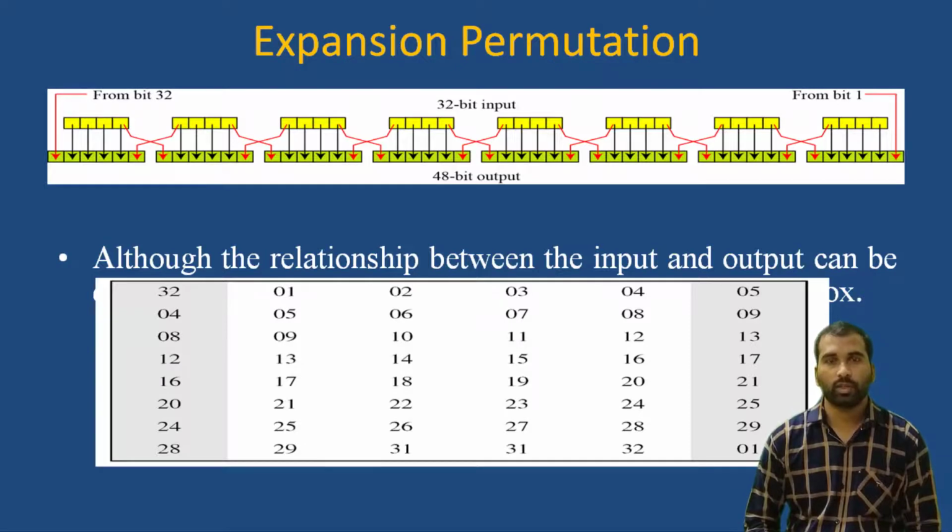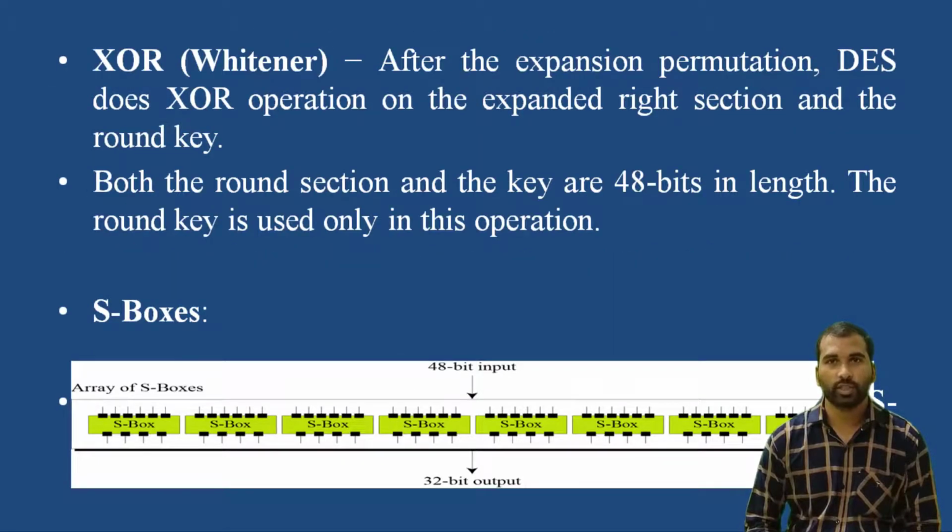The next one is the whitener. After the expansion permutation, DES does an XOR operation on the expanded right section and the round key. After converting 32 bits into 48 bits, we perform an XOR operation on the plain text and the key. Now both the right section and the key are 48 bits in length, and the round key is used only in this section. So after converting to 48 bits, we perform an XOR operation on this key and the plain text.